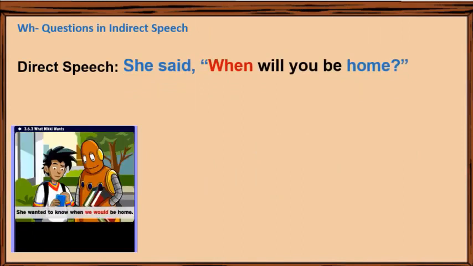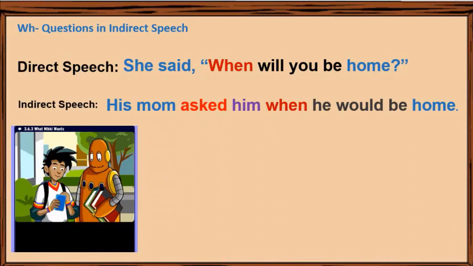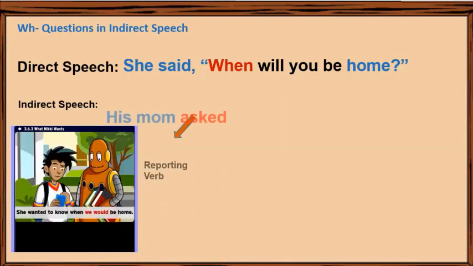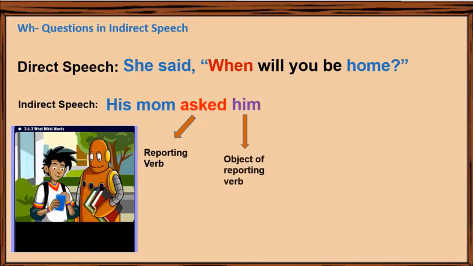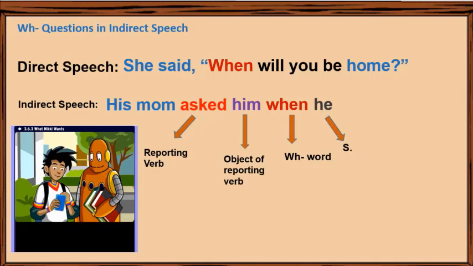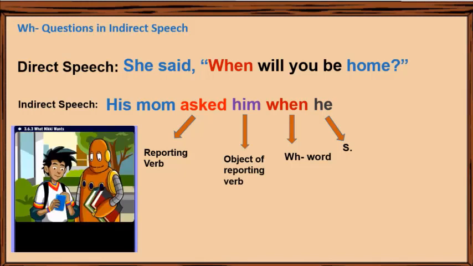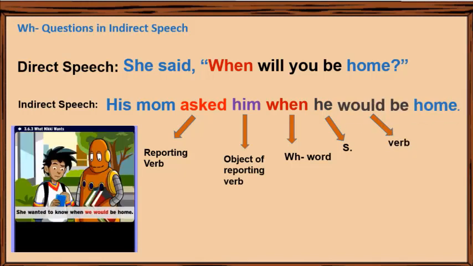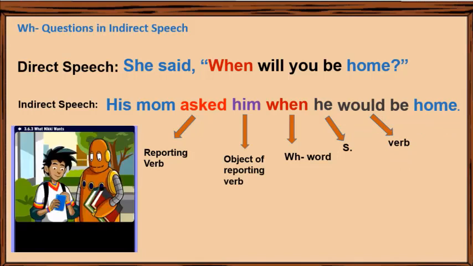She said, "When will you be home?" His mom asked him when he would be home. In the indirect speech form, we added asked, reporting verb, him, object of reporting verb, when, WH question word, after when, we added the subject he. In the direct speech, we have the present auxiliary will plus be, and this is changed to past auxiliary would be in the indirect speech form. After when, we have a statement word order, subject plus verb.